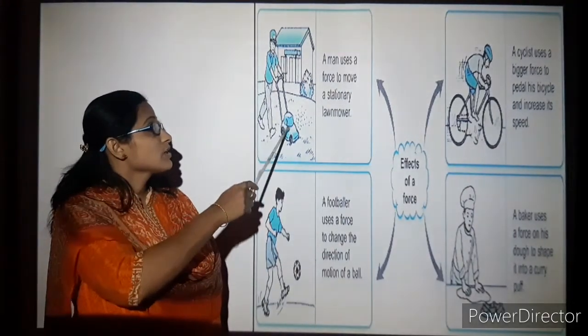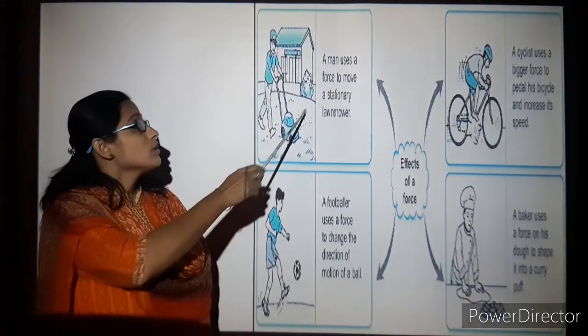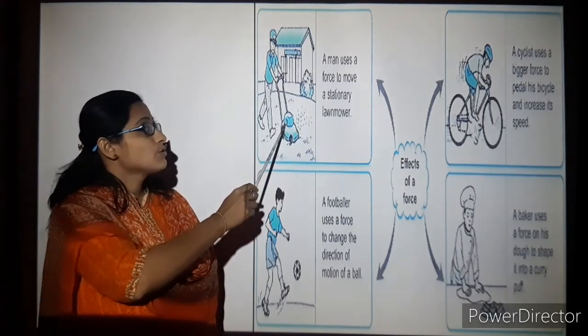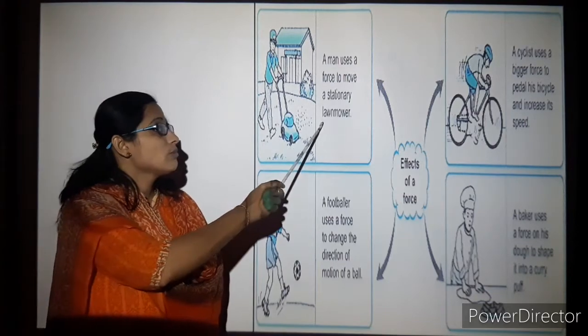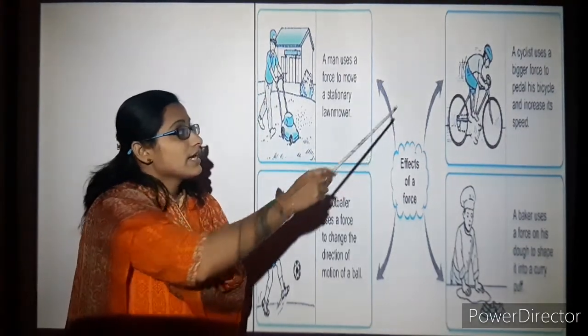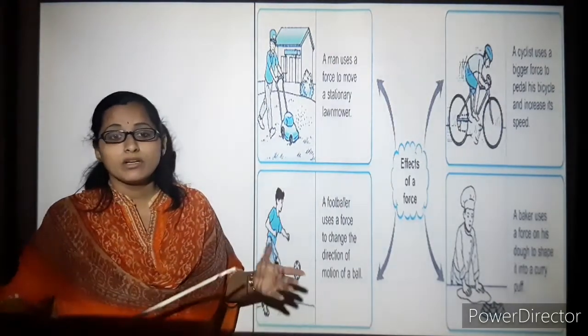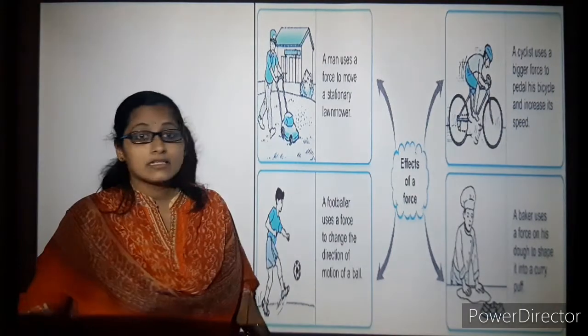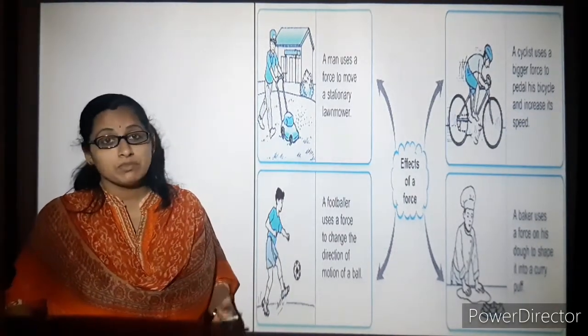Here you can see in the picture a lawn mower. A man uses force to move a stationary lawn mower to cut the grass. There you can see a cyclist, who needs to put a bigger force to pedal the cycle so that it accelerates, increasing the speed.